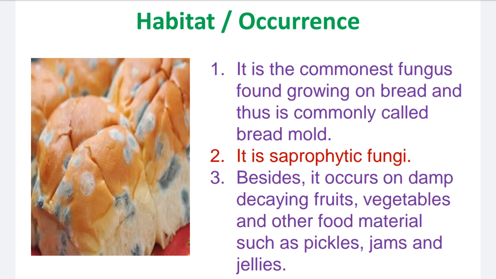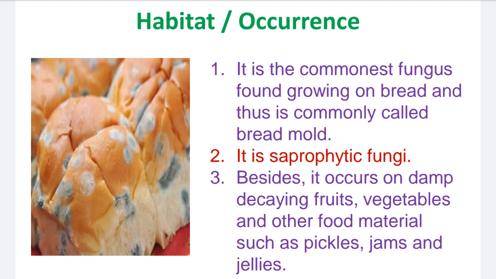Second point, it is a saprophytic fungus. Saprophytic fungi are fungi growing on dead, decaying, decomposing organic substratum or organic matter. Such fungi are called saprophytes. These fungi absorb water, minerals, as well as food materials from dead and decaying organic materials, so they are called saprophytic fungi. Saprophytic is one of the terms for mode of nutrition in fungi. So the mode of nutrition of Rhizopus is saprophytic, and this fungus is also called a saprophyte.